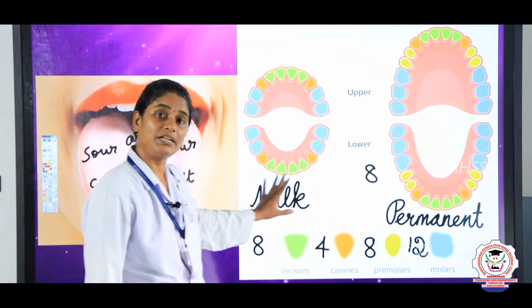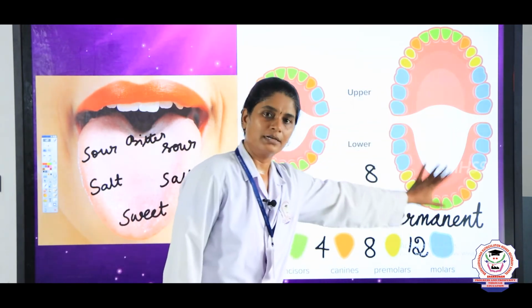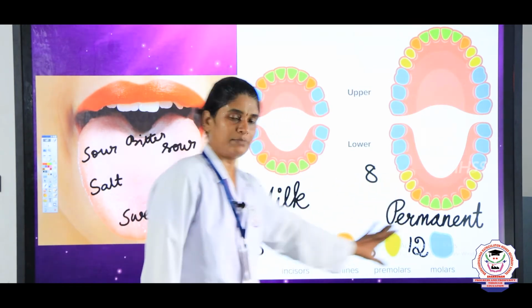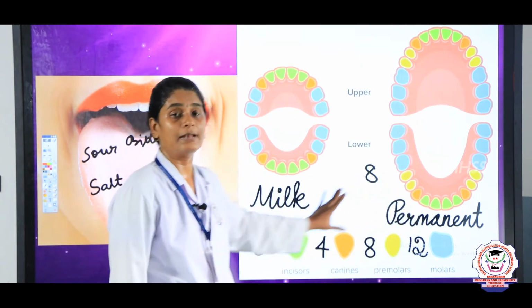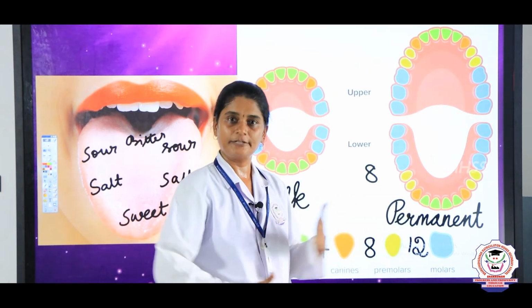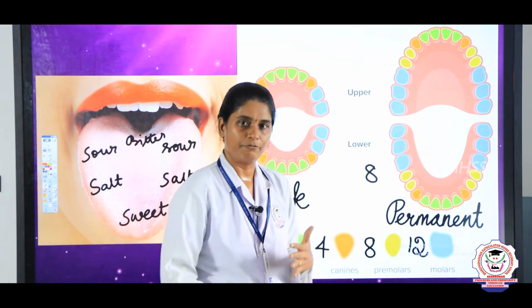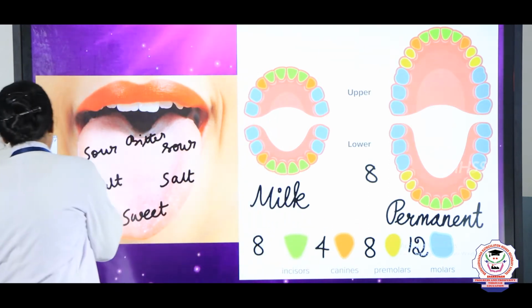How many sets of teeth? 2 sets of teeth, milk teeth and permanent teeth, and there are 4 types of teeth. Each teeth helps in different functions, like chewing the food, tearing the food, biting the food, cutting the food or grinding the food, right. Yes. So, now let us see